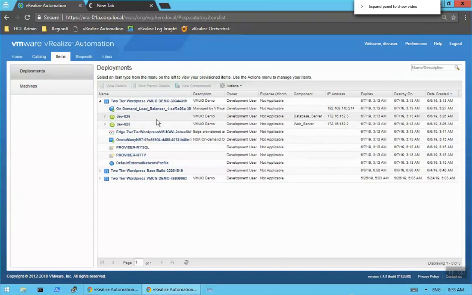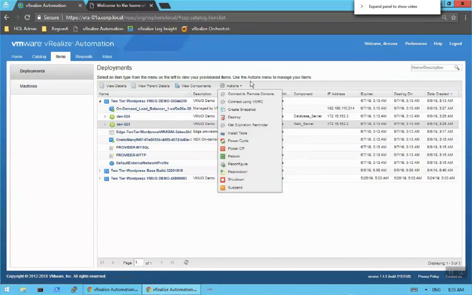All right? Now, one of the things that we see within this environment, now that we've provisioned this machine, is what are some day two operations that we can leverage? So I can select this web server, and in this, I have the ability. Now note, that list of things, connect to a VMRC console, create snapshot, all of these are editable in the sense of, look, if you don't want people shutting down their machines that they provision, don't worry about it. You can take all that away. But if you want to have some day two operations, you can certainly take advantage of that.